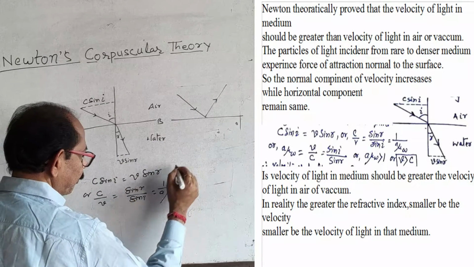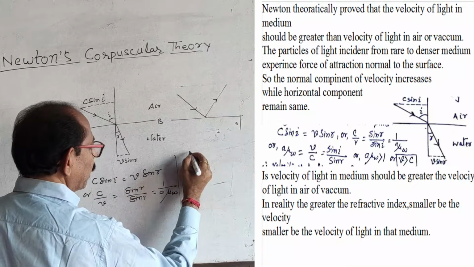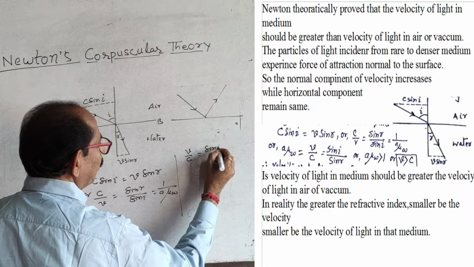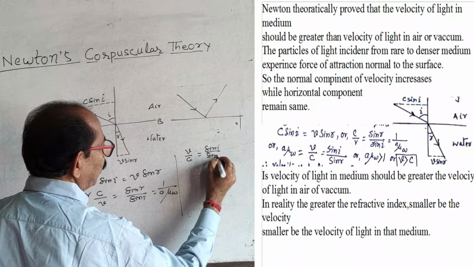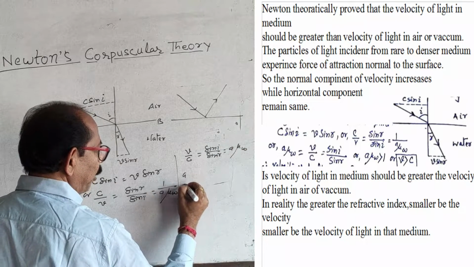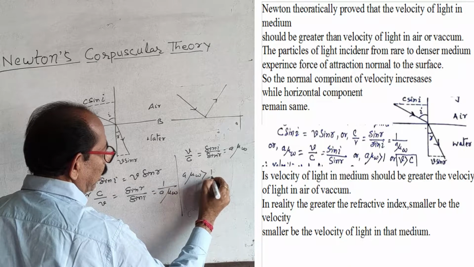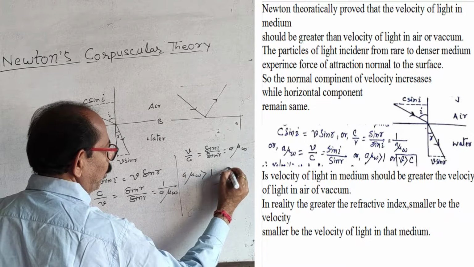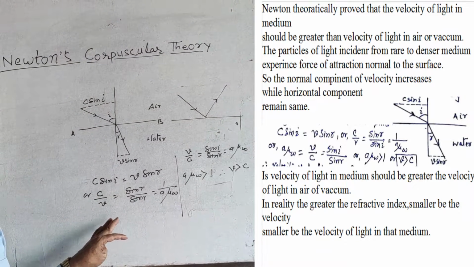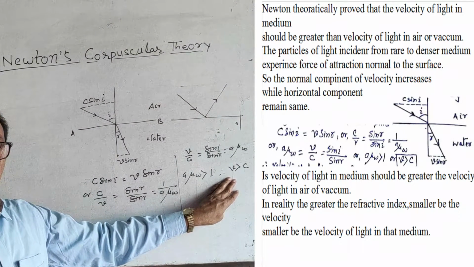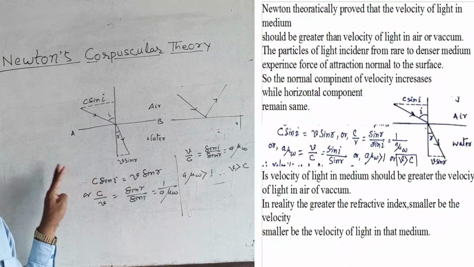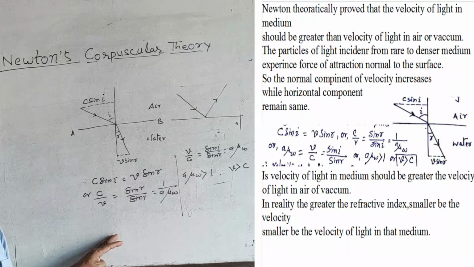Or v by c equals sin i by sin r equals aμw. aμw is greater than 1, therefore v is greater than c. That means the velocity of light in the medium is greater than the velocity of light in air or vacuum.